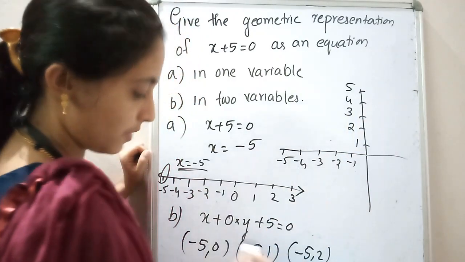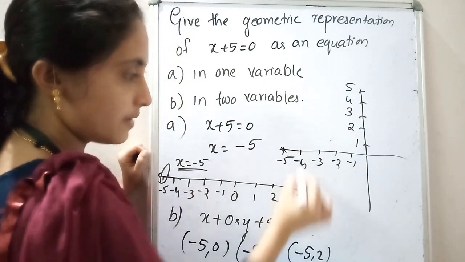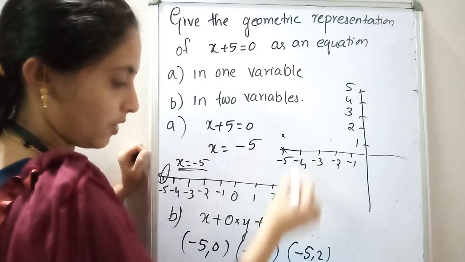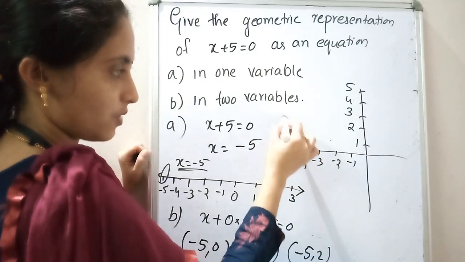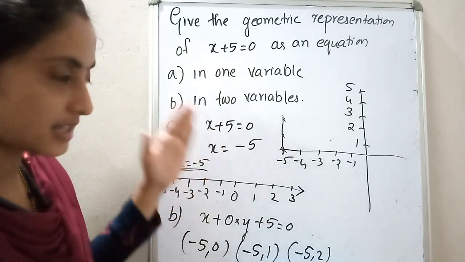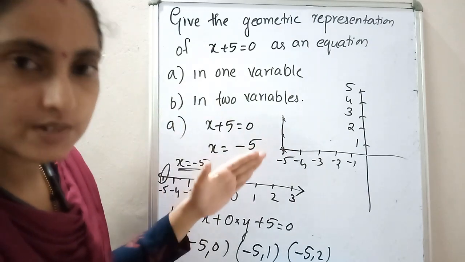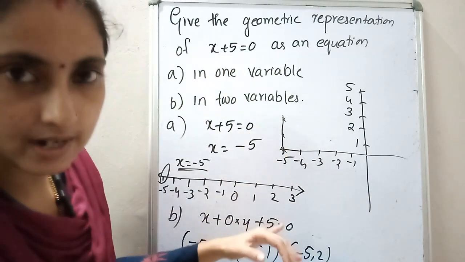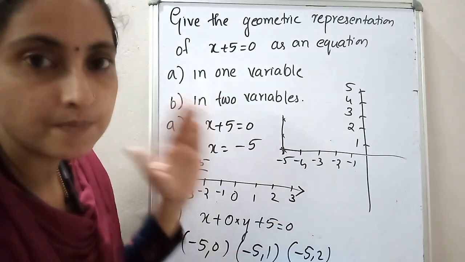Okay. So first point is what? Minus 5, 0 means it lies on the x axis itself. Minus 5, 1 means this point. Minus 5, 2 means this point. So this will be our line. Which axis is that line parallel to? Parallel to the y axis. If x is equal to a given number, that line is parallel to the y axis.